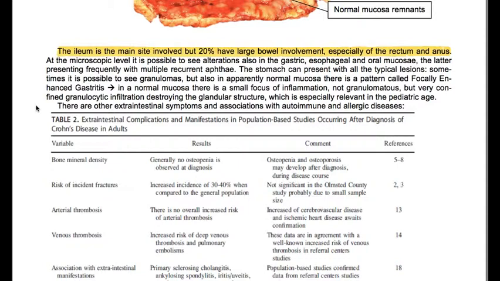It's in a normal mucosa, there is a small focus of inflammation, not granulomatous, but very confined granulocytic infiltration destroying the glandular structure, which is especially relevant in the pediatric age. There are other extraintestinal symptoms and associations with autoimmune and allergic diseases.